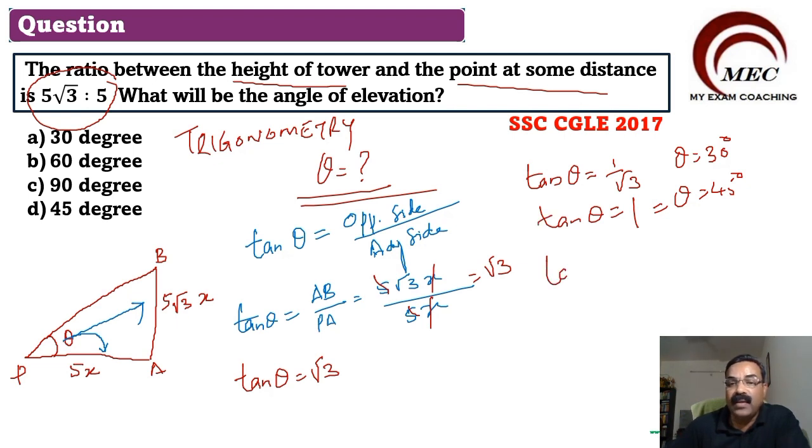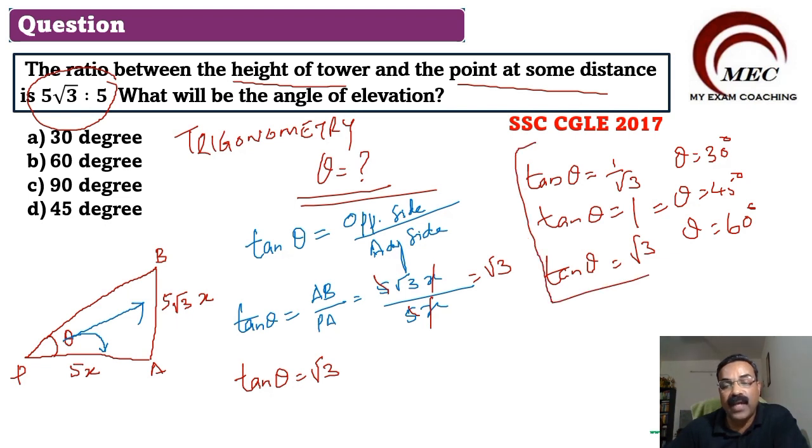And tan theta is equal to root 3 when theta is equal to 60 degree. This is from the table of tan. Similarly, we have tables for sine, cos, tan, cosec, sec and cot. Here we are taking tan because we got tan here.